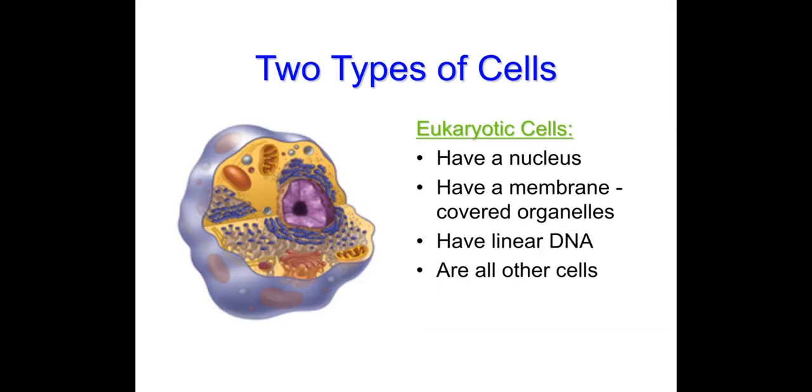Next type is eukaryotic, as we discussed earlier also. It has a well-defined nucleus, it has membrane-covered organelles, the DNA is in a linear form, and it is basically found in all types of organisms except bacteria.